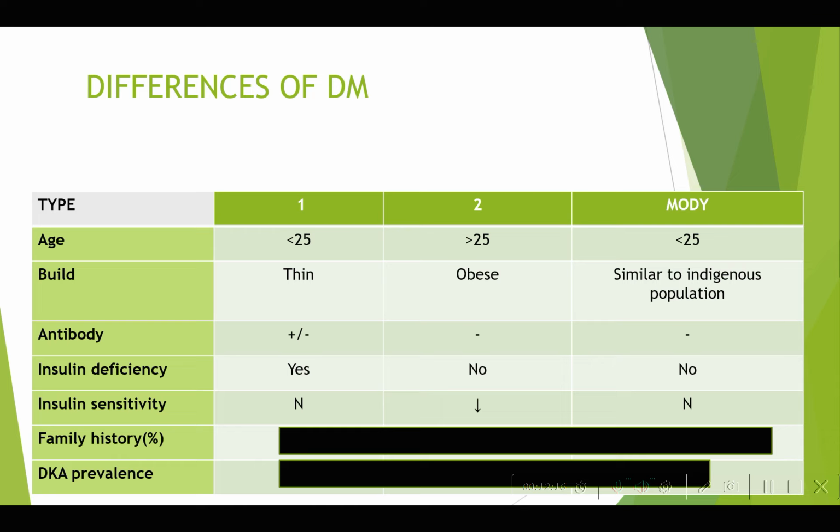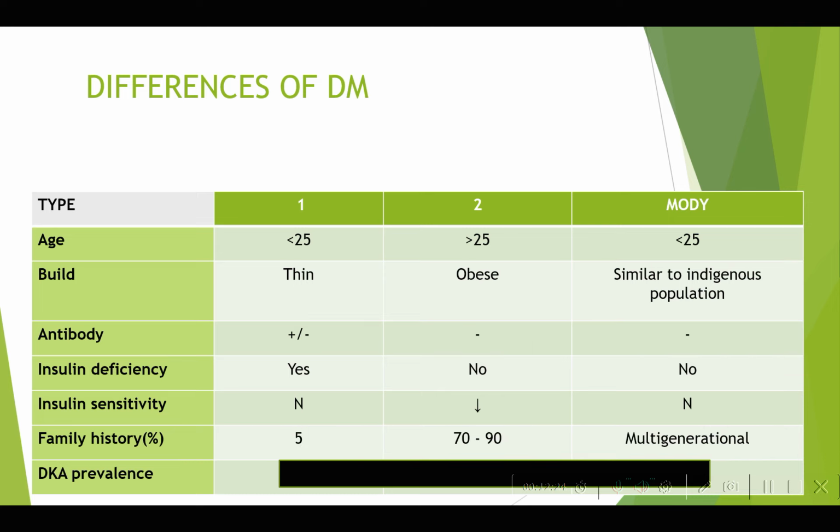What about the family history? Sir, type 1 and MODY will have a positive family history, type 2 may not. Actually it's percentage. The type 2 diabetes mellitus is the one which has the maximum family history, than type 1, which may have only a 5% history, and MODY runs as multi-generational.